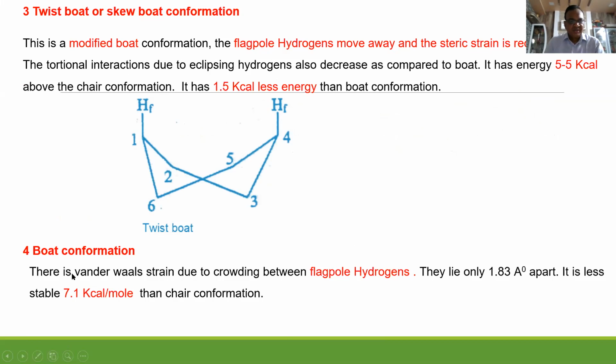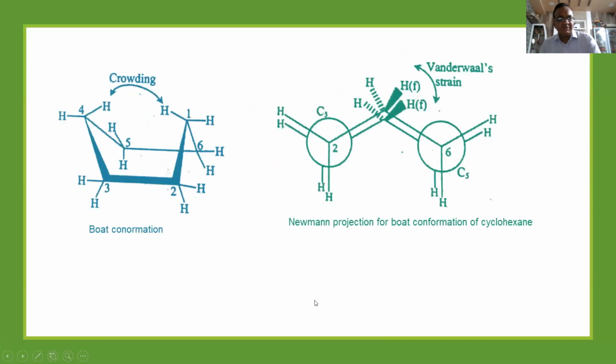Now the boat conformation. Yes, here also flagpole hydrogens are there. These two non-bonded hydrogens come in front of each other. Stereochemistry has given them the name flagpole hydrogens. They lie apart from each other by 1.83 angstrom. Their energy is 7.1 kilocalories per mole more than the chair conformation. This is the boat conformation.